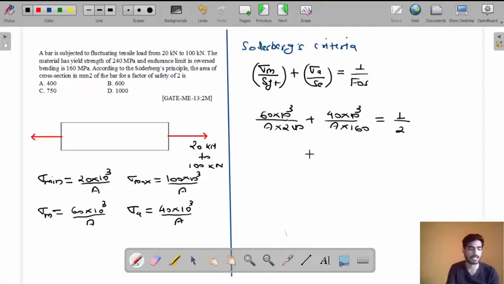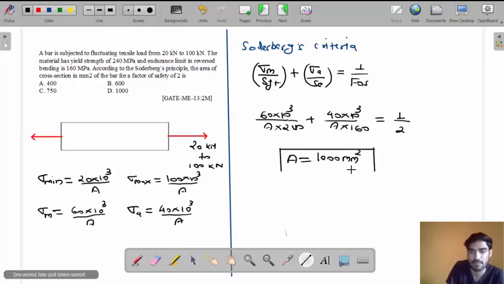If you solve this equation, what is the area you are getting, my friend? You will get 1000 mm square. This will be the answer. 1000 mm square.